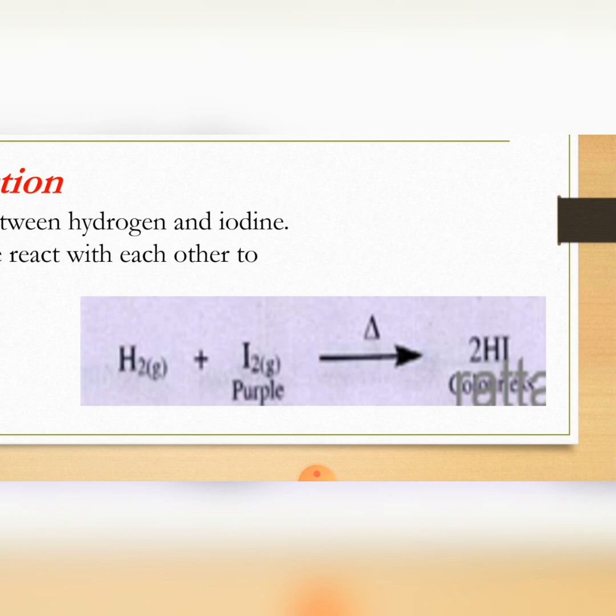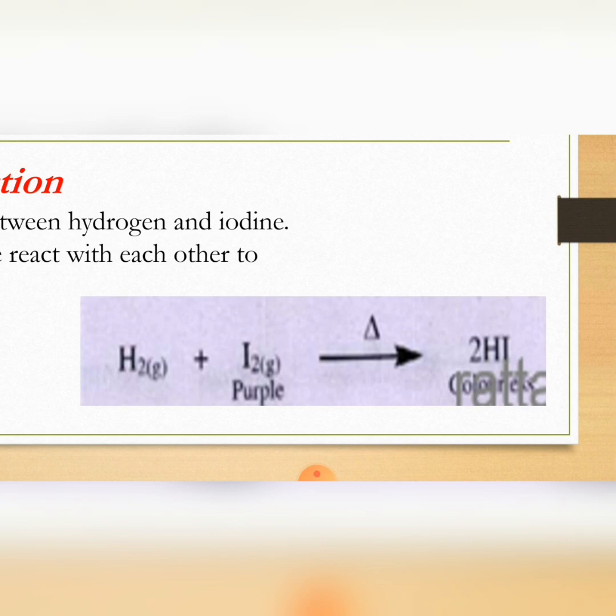As the reaction starts by heating, the symbol which is in triangular form on the arrow shows that the process is going to be heated, and it is a symbol of heating.